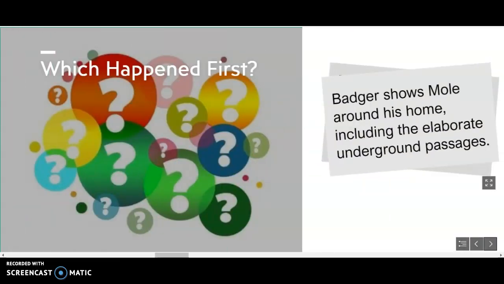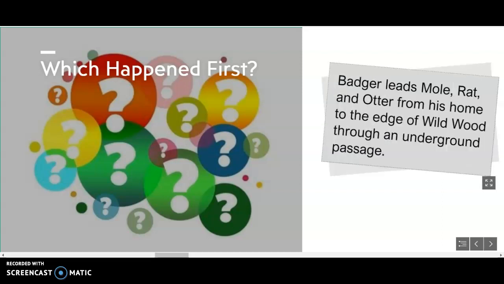We're going to do number 4. The first one says Badger shows Mole around his home, including the elaborate underground passages. Or Badger leads Mole, Rat, and Otter from his home to the edge of wild wood through an underground passage. If I'm moving a little too fast, you can always pause the video to think about which one comes first.